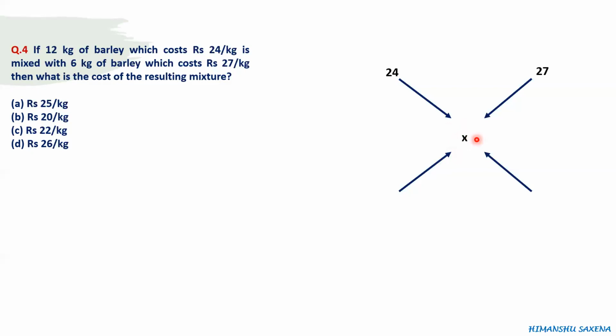Now if you apply the concept of alligation, you have to write here the difference between these two. So here the difference would be 27 minus x. Similarly here the difference would be x minus 24. Now the ratio 27 minus x divided by x minus 24 is the ratio in which these two barleys have been mixed to get this mixture, right? So what is the ratio which has been given? 12 kg of this barley and 6 kg of this barley variety are getting mixed. So the ratio would be 12:6 or 2:1.